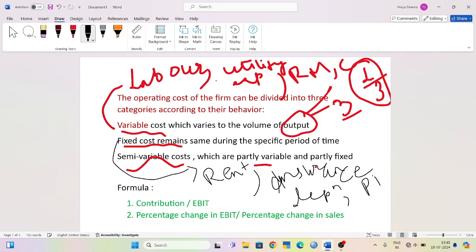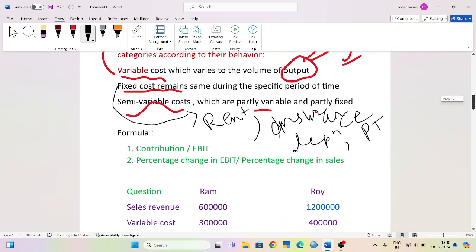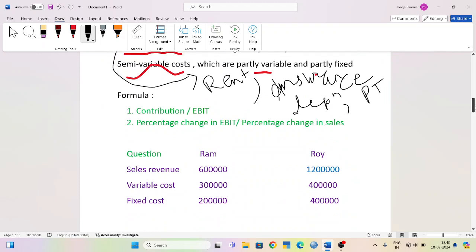The formula of degree of operating leverage is contribution divided by EBIT, or percentage change in EBIT divided by percentage change in sales. Let's see one question.